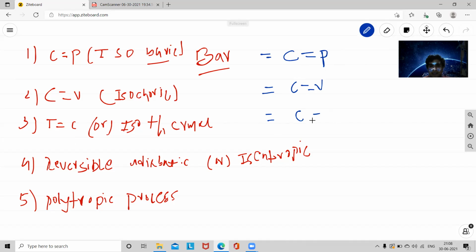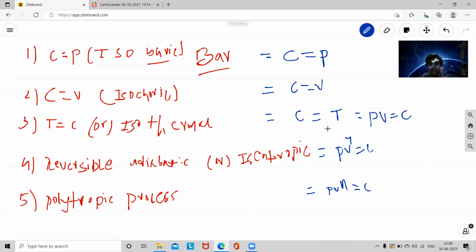Next, the reversible adiabatic process means PV^gamma is equal to constant. Isothermal process means PV is equal to constant. Finally, the polytropic process is PV^n is equal to constant.